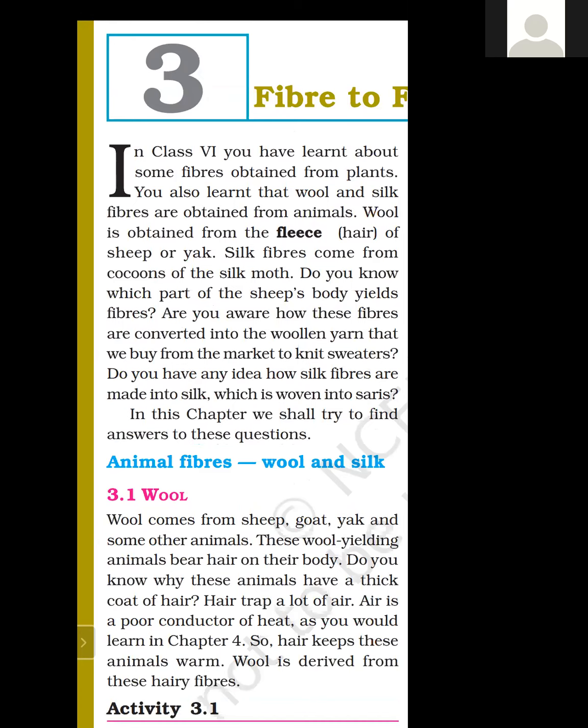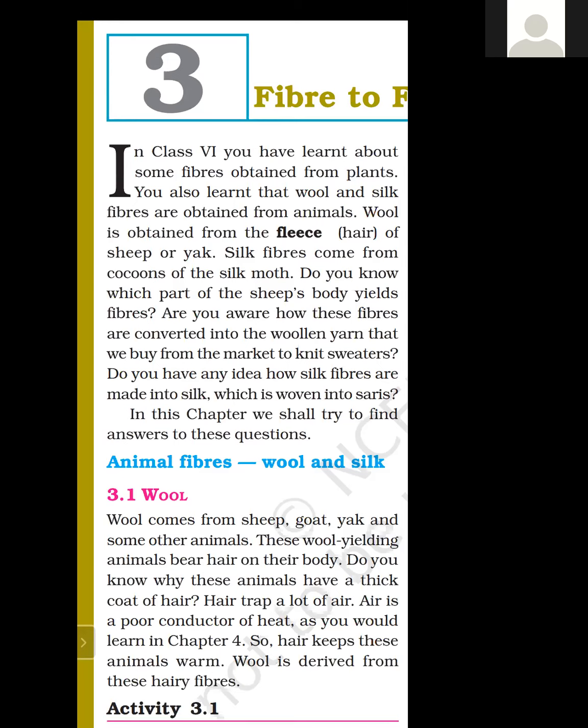Do you know which part of the sheep's body yields fibers? What is the meaning of yield? Yield means output. So from which part of the sheep do we obtain fiber? The hair of the sheep gives us fiber, and that fiber is known as wool.